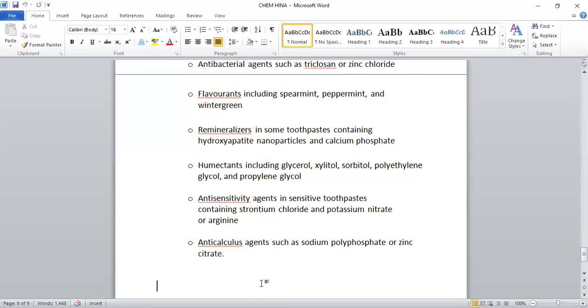But we should not use an excess of toothpaste, as I have told you before, a pea size for children, and a quarter or one third of the toothbrush for adults, as there is no specification for adults.